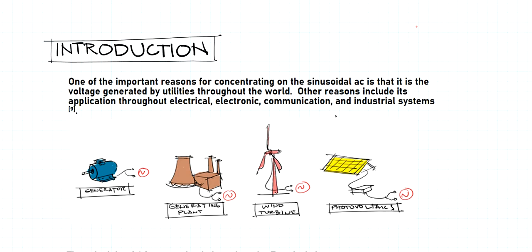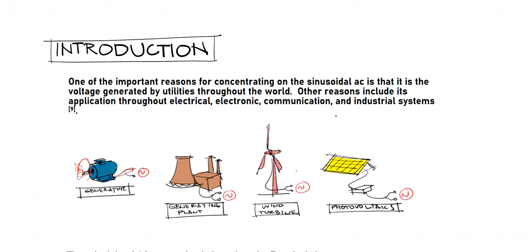Right here in the figure we have a generator, and depending upon the type of generator, whether AC generator or DC generator, we can have this AC output. And as we have said, in the generating plant, if we have power plants, it could be coal power plants or whatever power plants, it has to drive the shaft of this generator. So we have generators here as well. So there is a mechanical power input to drive the shaft, and then the output here is electrical energy in the form of AC supplies.